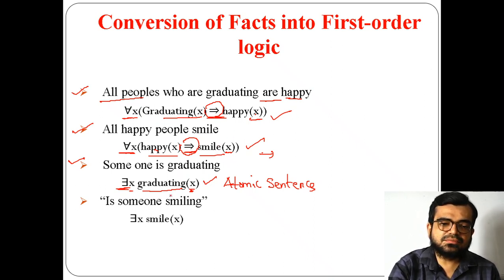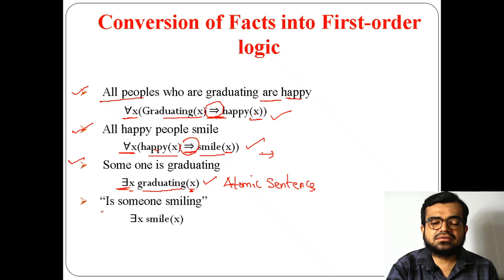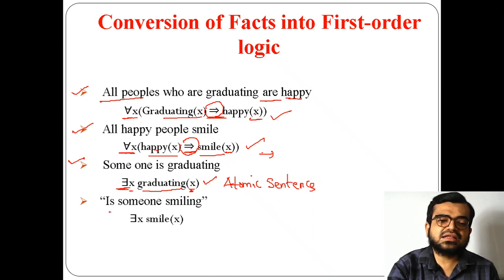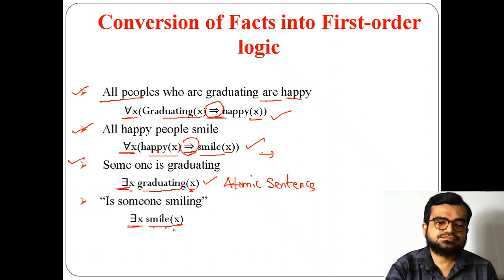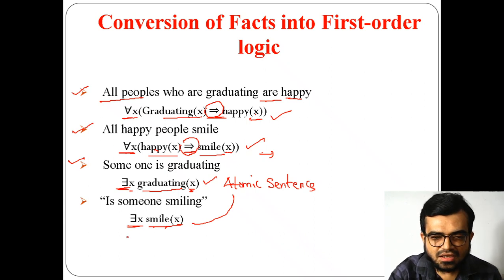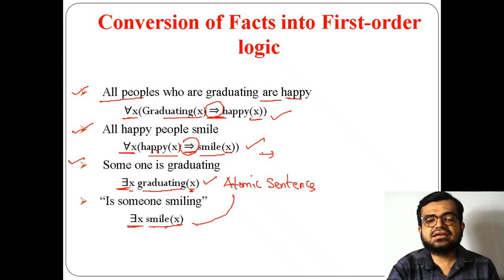Now I got this one. Now another one that I have to prove is: is someone smiling? So that also I need to convert in FOL. Is someone, again someone means the existential quantifier. So x is any person who is smiling. So smile of x, that person. Again this is also an atomic sentence. Why can I say that it is an atomic sentence?